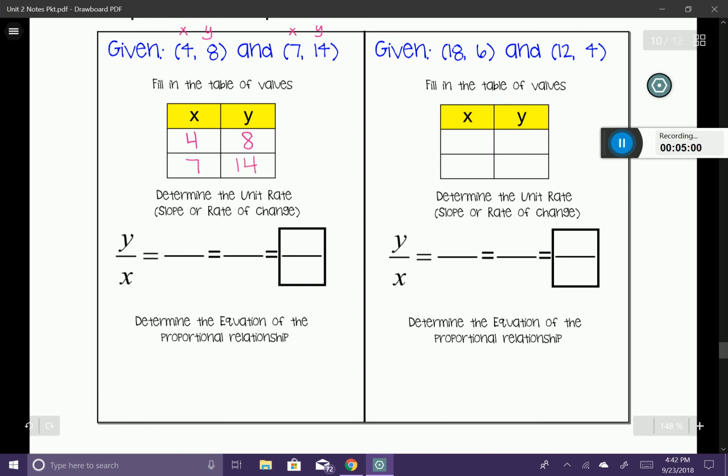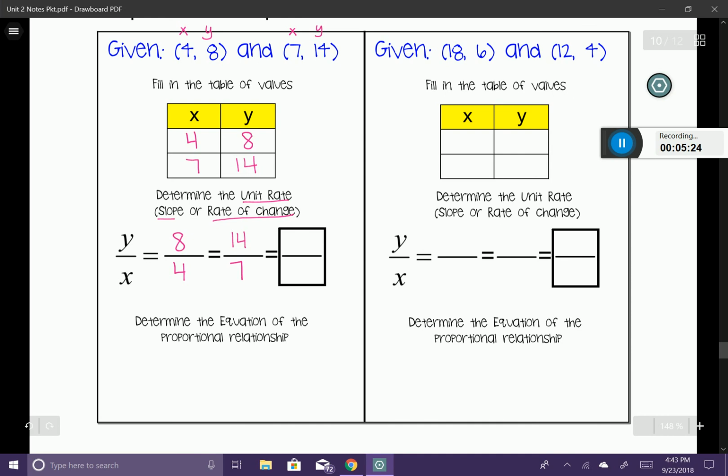Now I'm going to determine the unit rate. Again, we have the same names: unit rate, slope, and rate of change. They all mean the same thing. And I want to divide the y-coordinate by my x. So I'm going to divide my 8 divided by my 4, and I'm going to divide my 14 divided by 7.